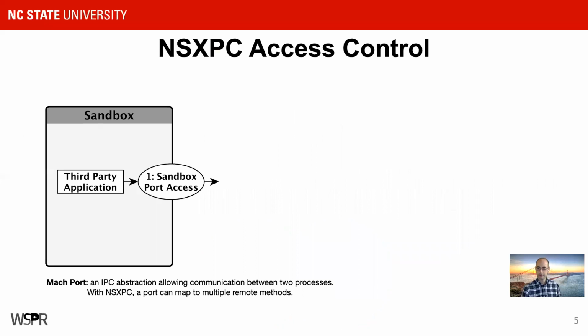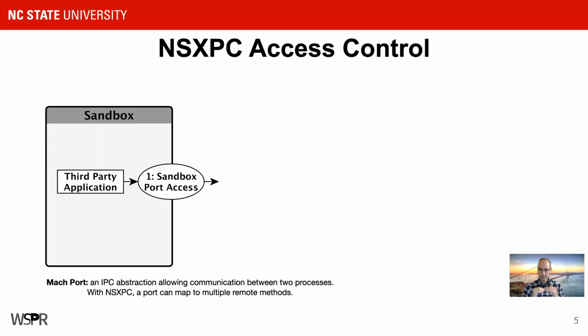Here's an overview of how NSXPC access control works. There's going to be enforcement in 3 different places. First, enforcement can occur at the sandbox level when the system call is made to perform what's called a Mach-Lookup. We'd be looking up what's called a port. And here at the bottom, we have a definition of what a Mach port is. It's basically the way that 2 different processes on an iOS device are able to communicate.